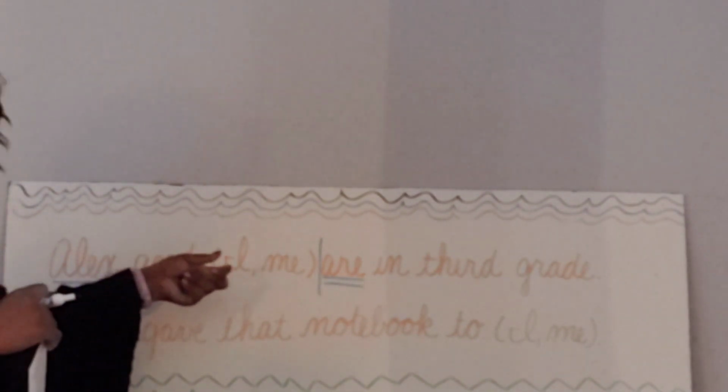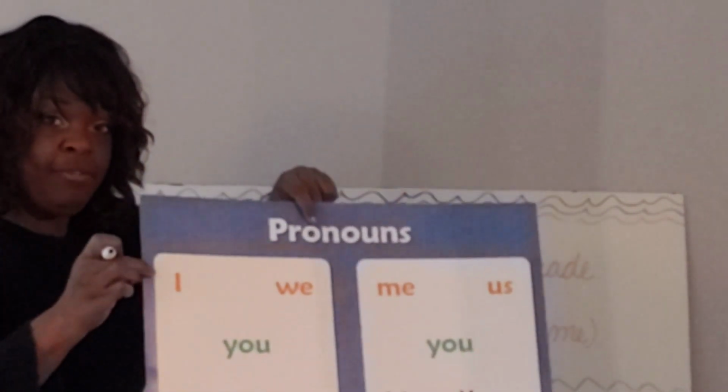And then we ask who or what are. Alex. And where is this? It's in the subject part of our sentence. So which one is it going to be? Right, I. It's in the subject part. We use the subjective pronoun I. So Alex and I are in third grade, not Alex and me. Me would be in the predicate part. So Alex and I are in third grade.